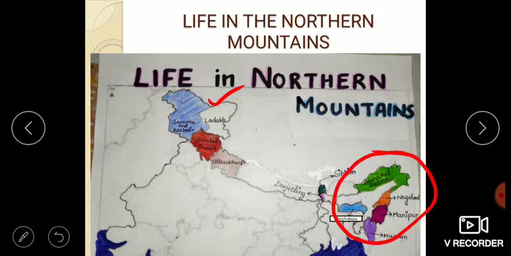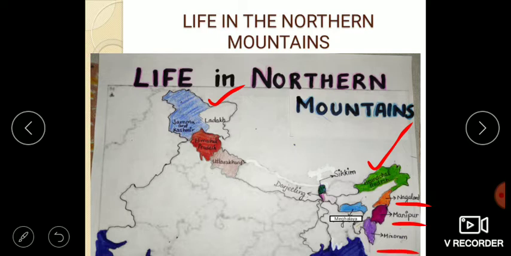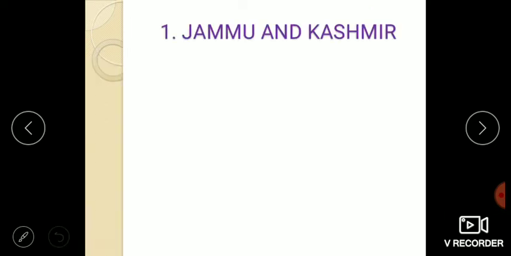Here we shall discuss only the 5 northeastern states, which are Arunachal Pradesh, light green colored, orange Nagaland, magenta colored Manipur, this purple is Mizoram and this sky blue colored is Meghalaya. So let's discuss them one by one.